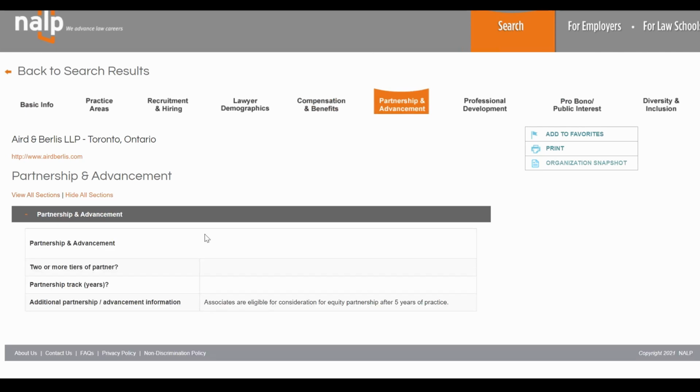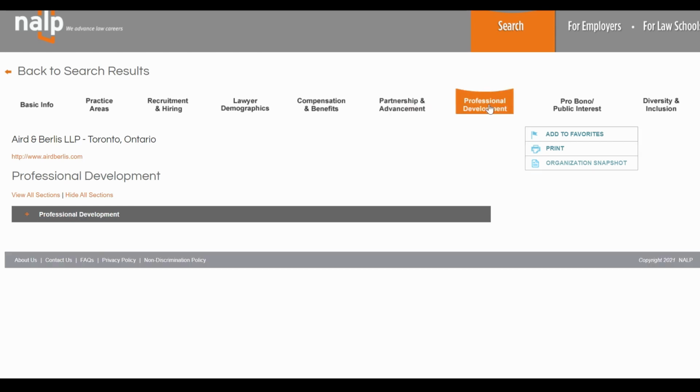Here you can find information about how many years it will take you to become an equity partner. Usually most firms have an income partnership stage before the equity partnership stage. Full service firms now usually require 7, 8, or even 9 or 10 years of work before you're considered as an income partner. And usually it's 2 or 3 years after that that you may be considered for equity partner. And again, this only refers to the method by which your compensation is going to be calculated.